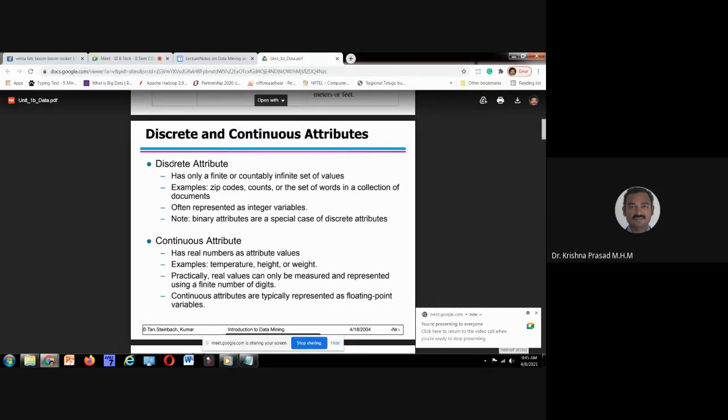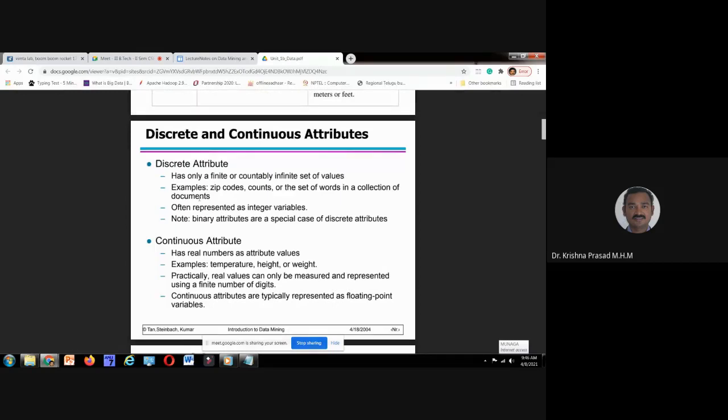Let us go through this. A discrete attribute has only a finite or countably infinite set of values. Examples: zip codes, counts, number of cities in India, which is a finite number, or the set of words in a collection of documents. Yes, 100 words, 1000 words, a million words. Discrete attributes are often represented as integer variables. Note, binary attributes are a special case of discrete attributes.